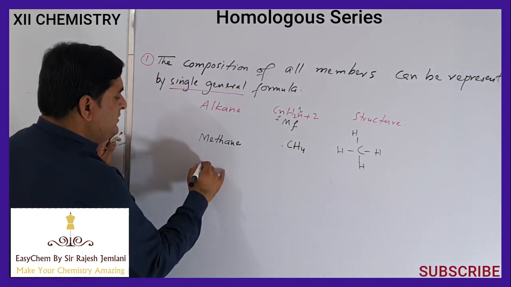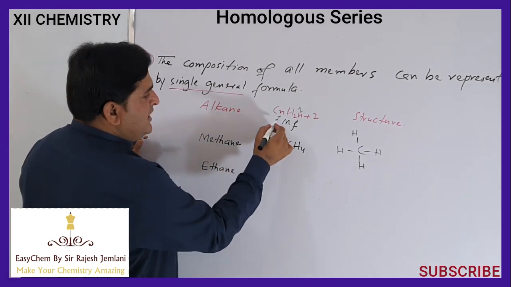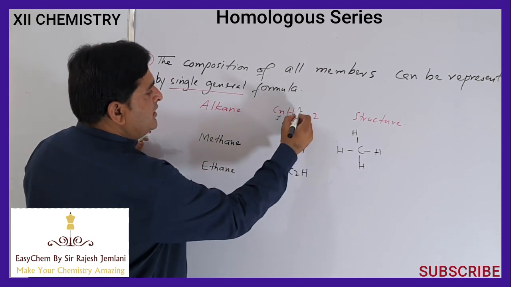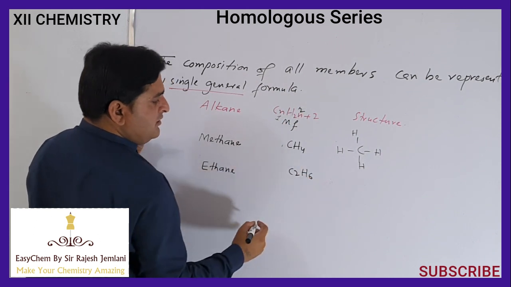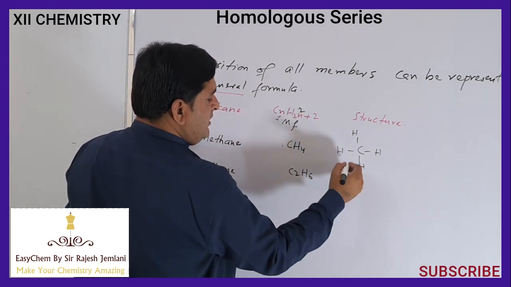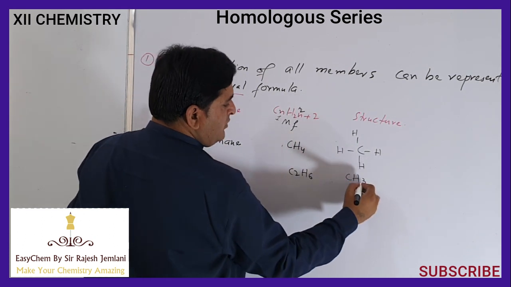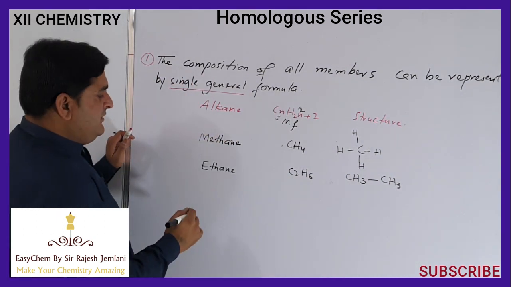Similarly, the second member is ethane. There are 2 carbon atoms, so C2. Hydrogen will be 2 times 2, 4, plus 2, 6. So 6 hydrogens. Instead of drawing the structural formula, we are going to draw the condensed formula. For the same reason, if we have propane,